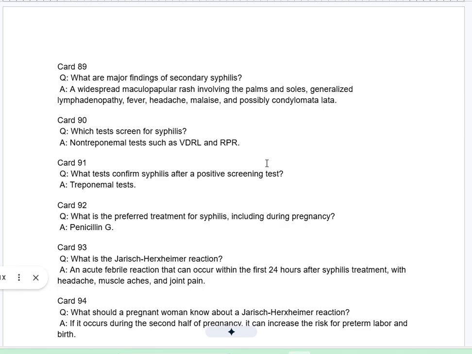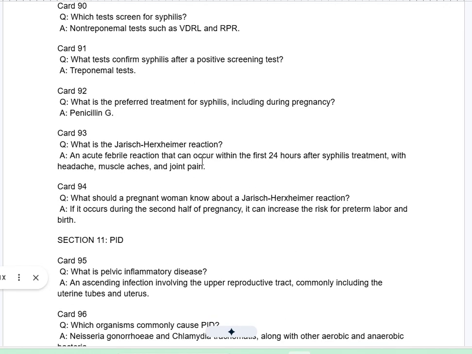Card 90Q. Which tests screen for syphilis? A. Non-treponemal tests such as VDRL and RPR. Card 91Q. What tests confirm syphilis after a positive screening test? A. Treponemal tests. Card 92Q. What is the preferred treatment for syphilis, including during pregnancy? A. Penicillin G.